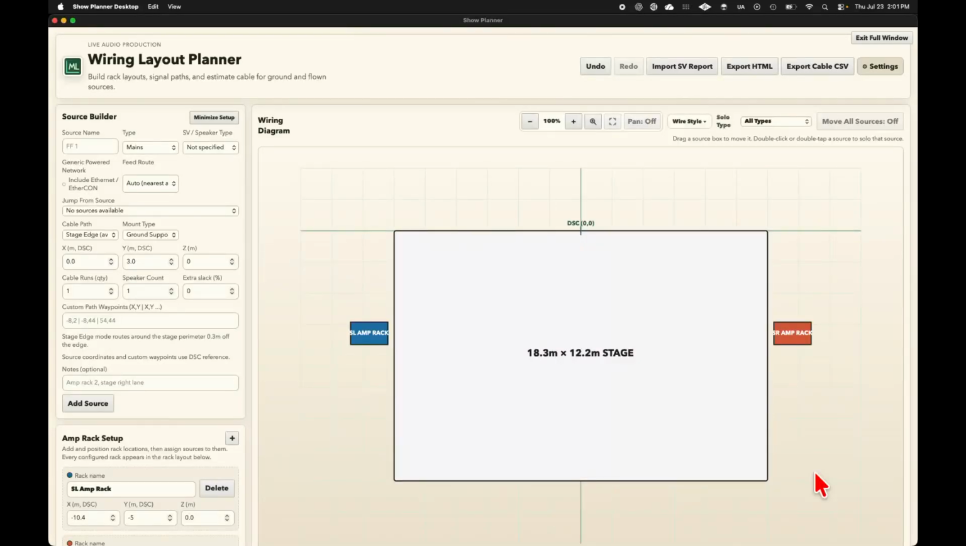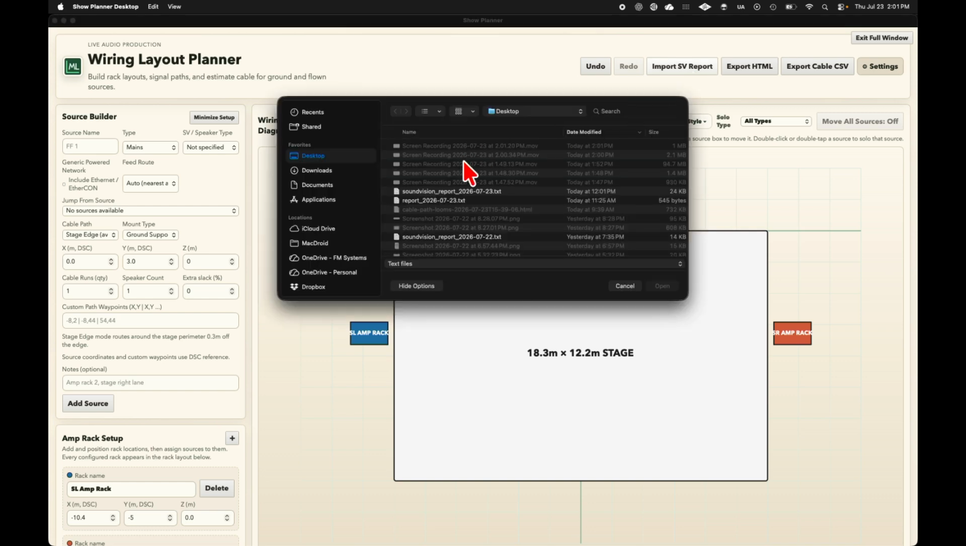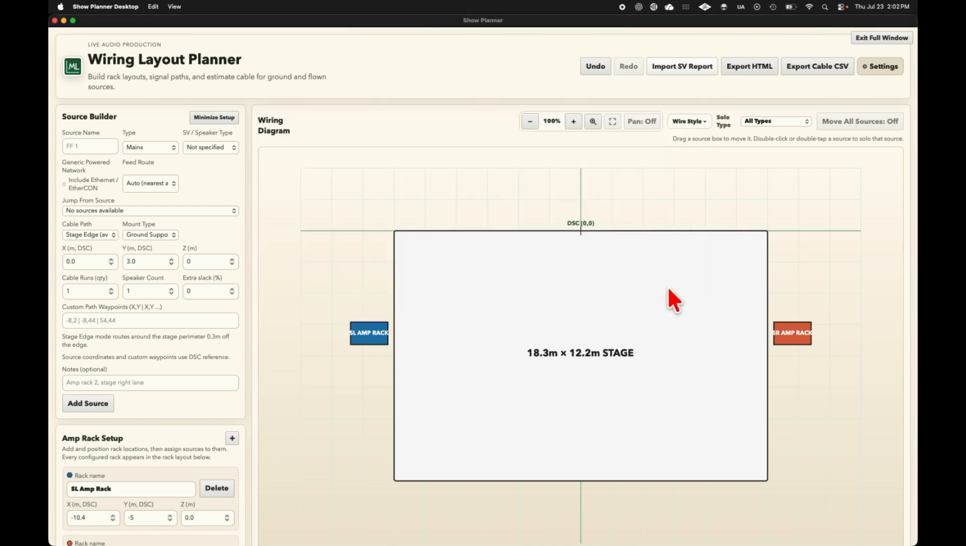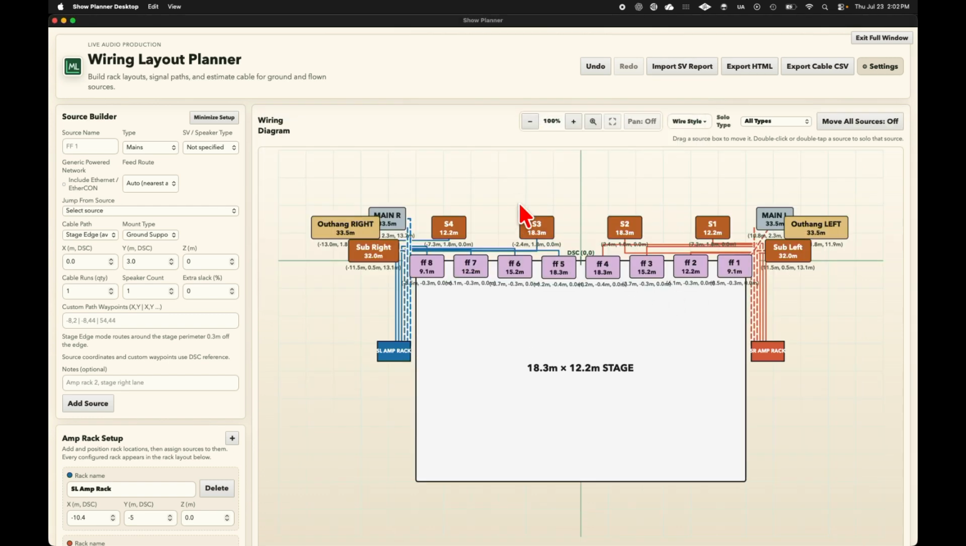Here's a quick walkthrough for Wire Layout Planner, an application for PA source element data to be used to create looms and wire diagrams. We can go ahead here and import a report that we have prepped earlier. We can see here it's deployed all of our sources and routed cable paths.